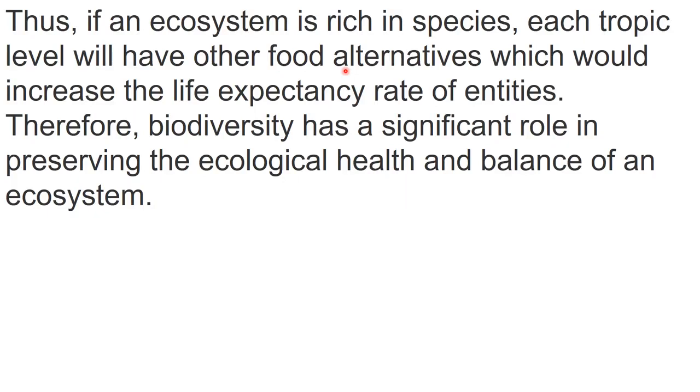So there should always be options, and how will those options be there, due to rich biodiversity, right? That's why biodiversity is very important. So each trophic level will have other food alternatives which would increase the life expectancy of entities, and therefore biodiversity has a significant role in preserving the ecological health and balance of an ecosystem.